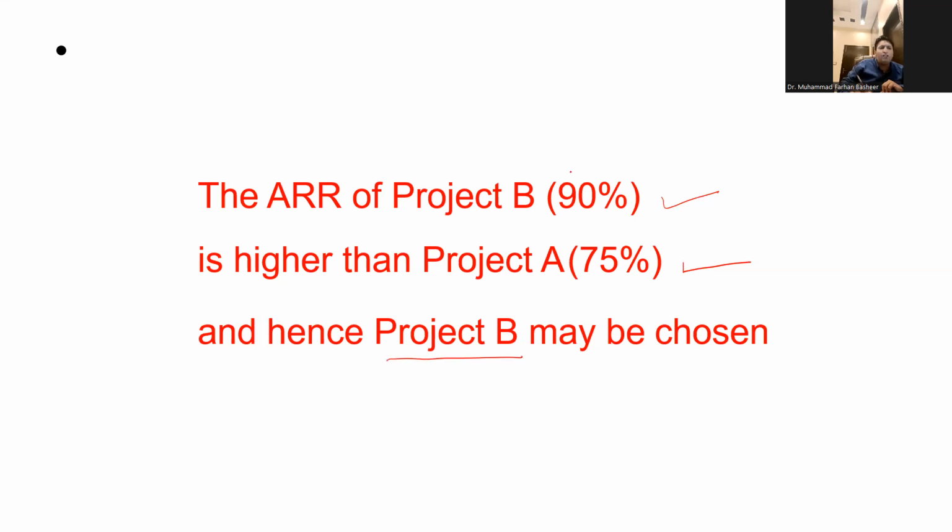But the question is, what does this 90% say? It says that for every $1 you invest, you will earn $0.9, and here for $1 you will earn $0.75. So this investment is favorable and we will pursue it.